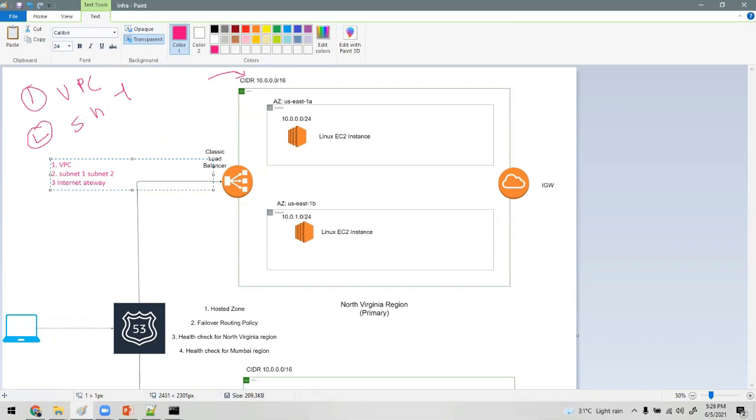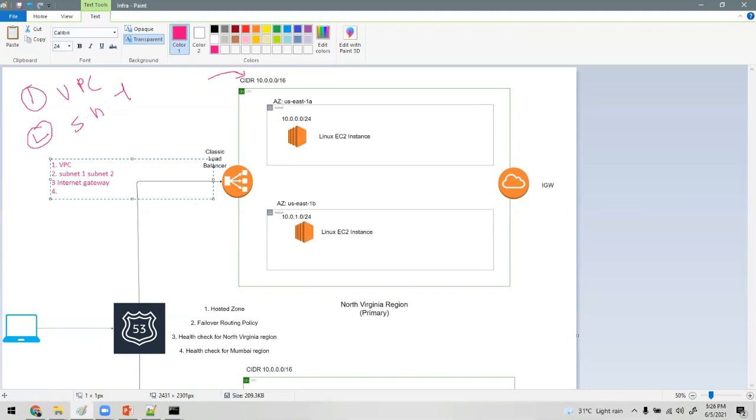So subnet 1 and subnet 2, we are just breaking the CIDR of the VPC, 10.0.0.0/16, so it should be in the same range. If I give 192 dot, that is not going to work. It will not allow you to create the subnet.